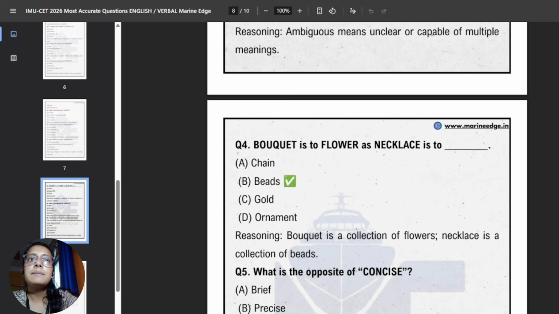Similarly, we have chain. Chain is a different pattern of a necklace. Then gold is the material. Similarly, the word here, beads. We usually use beads in a necklace, right? So the particular answer can be beads. If bouquet is to flowers, then necklace is to beads.